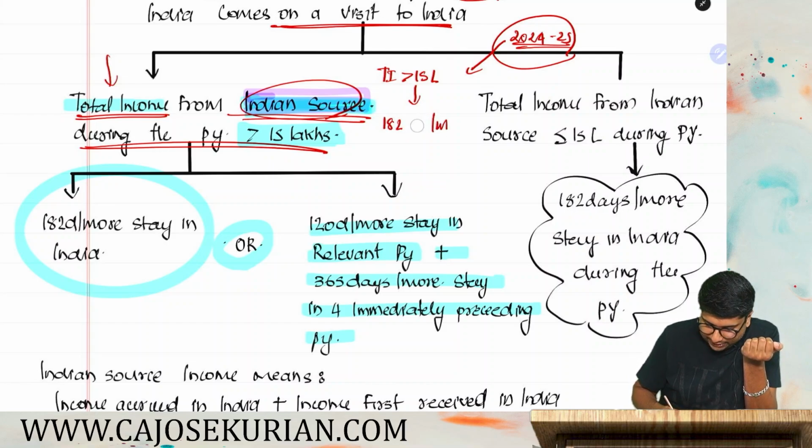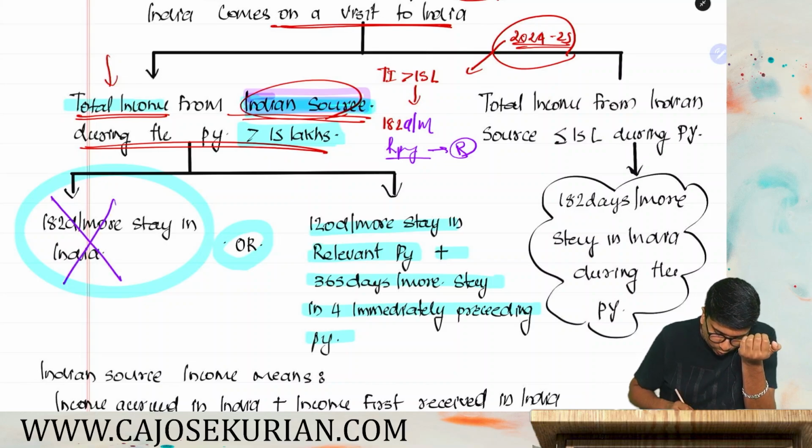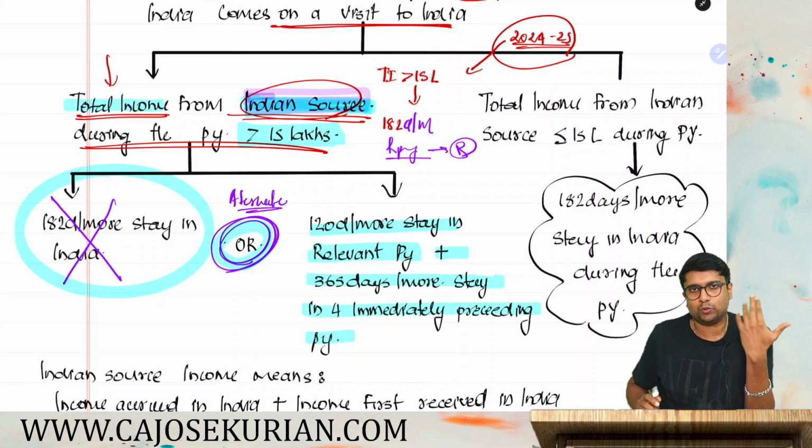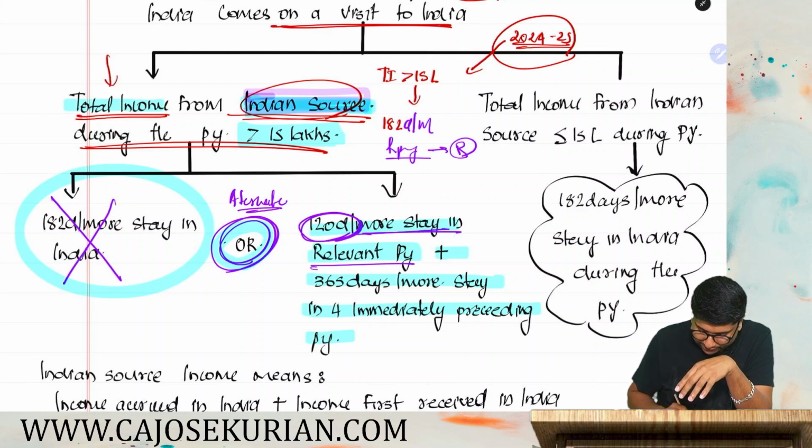Whether you have stayed in India for 182 days or more in the relevant previous year. If the answer is yes, then don't check anything, he will become a resident. If he hasn't stayed in India for 182 days or more, then one more alternate condition is there. What do you mean by alternate? Either 182 days or more, or you have stayed in India for 120 days or more in the relevant PY.